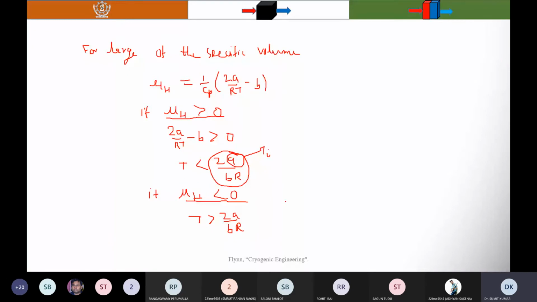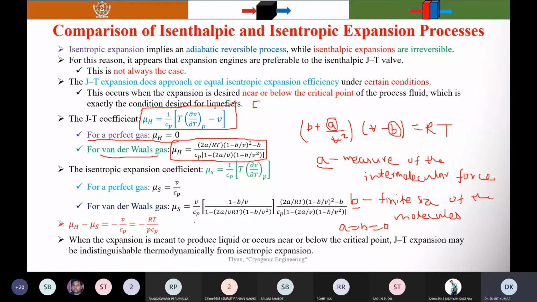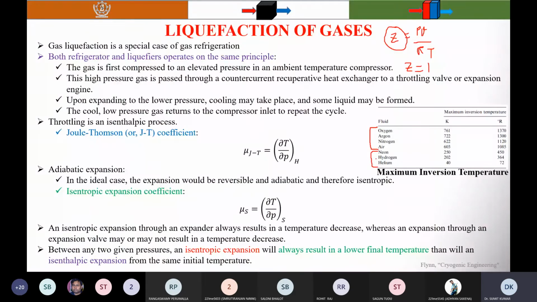All the remaining energy increases the kinetic energy of the particles. If you remember from the kinetic theory of gases, when the kinetic energy of the particles increases, the temperature increases. That's why when neon, hydrogen and helium expand through the JT valve, the temperature does not decrease, it increases.